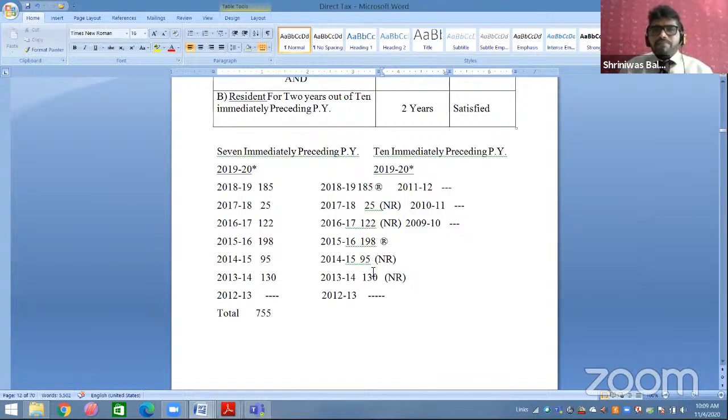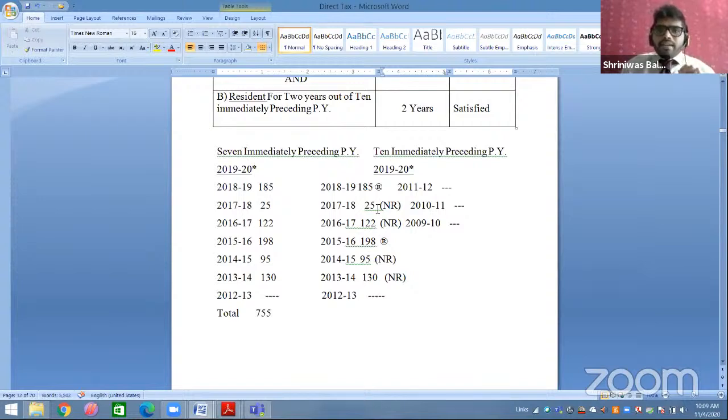We have written it like this. Now I will check whether he is a resident or non-resident. To check this point, I will be checking whether he is satisfied with the basic condition or not. So first we will check with basic condition point A, that is 182 days. So you can clearly see in 18-19 he was in India for 185 days. So yes, he is a resident.